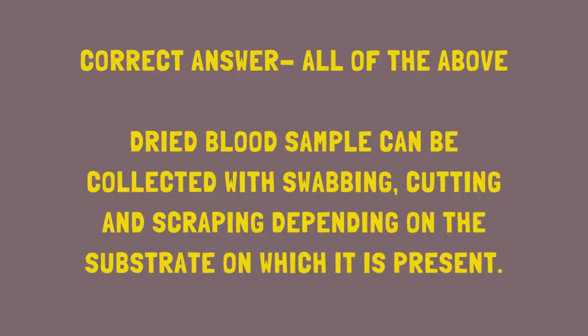For example, if blood is present on any cloth material and it cannot be picked up, in that case it will be swabbed with the help of a dry cotton swab, and it will be preserved after drying. Scraping is done if it is present on the floor and a sufficient amount of blood is present and it has completely dried. In that case we can scrape the blood stains that are present. Cutting can be done in the case where it is present on cloth and it can be cut and preserved. So basically dry blood stain can be collected by all of these methods.